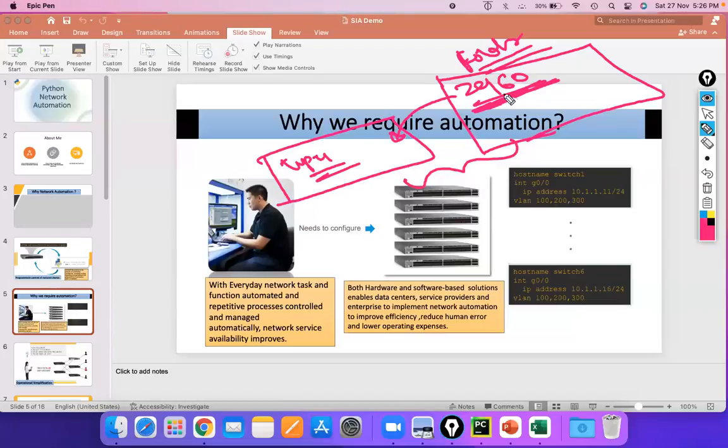And this is not just for upgrading the devices. Let's say you need to configure hundreds or thousands of interfaces on different switches, right? If you want to create the VLANs on each interface, the usual process is you log into the device via SSH or telnet, go to the interface, and then create the VLAN, give the IP address and all. It will take time. Let's say you have to configure these 6 switches. Usually, configuring one switch takes 1 to 2 minutes. But with the help of automation, we can save this time with the Python code that you will create.